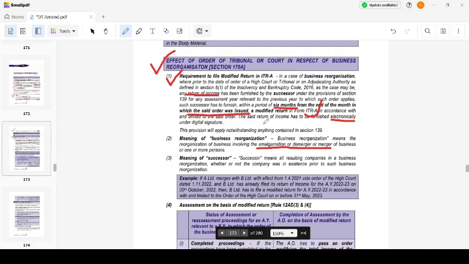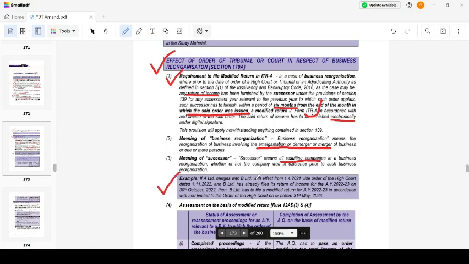See, if I have been subject to business reorganization and my successor has filed the return of income during the previous year, he has to file a modified return of income in form ITRA within 6 months from the end of the month in which the order was issued. Order means the order for business reorganization. Okay, meaning of successor. What is a successor? The resulting company would be known as the successor.